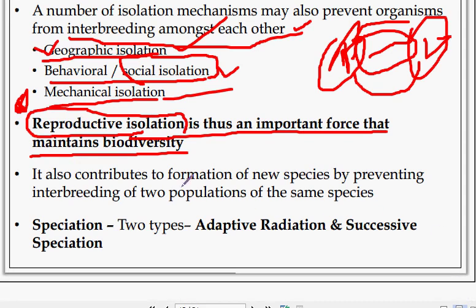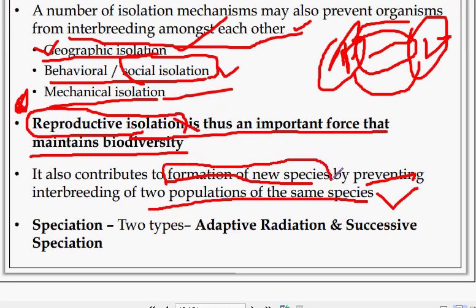It also contributes to the formation of a new species by preventing interbreeding of two populations of the same species.